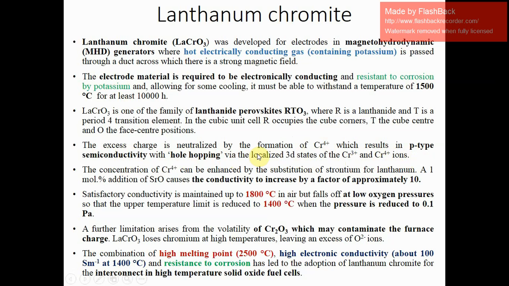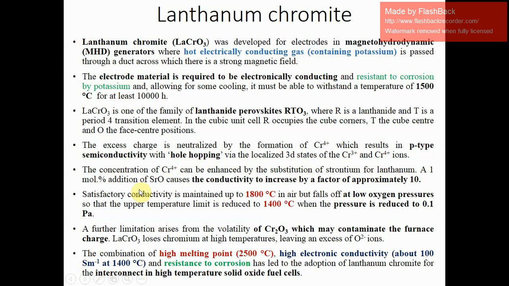As we have discussed in the conducting ceramics part, the hopping mechanism between different oxidation states, here Cr3+ and Cr4+, is known as hopping conduction. And the concentration of Cr4+ can be enhanced by the substitution of strontium for lanthanum.